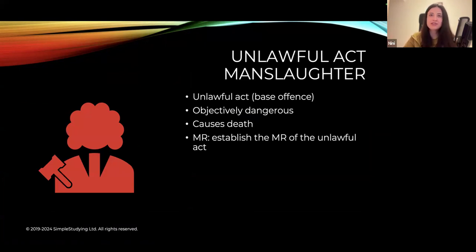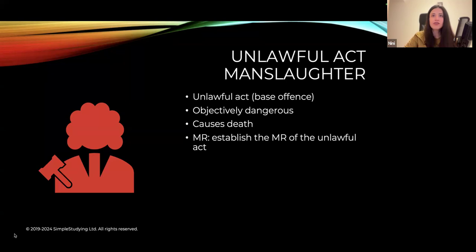First, there has to be some kind of unlawful act, which is the base offense. It can be negligent driving or any kind of unlawful act, any act that is not legal. Then this act has to be objectively dangerous.